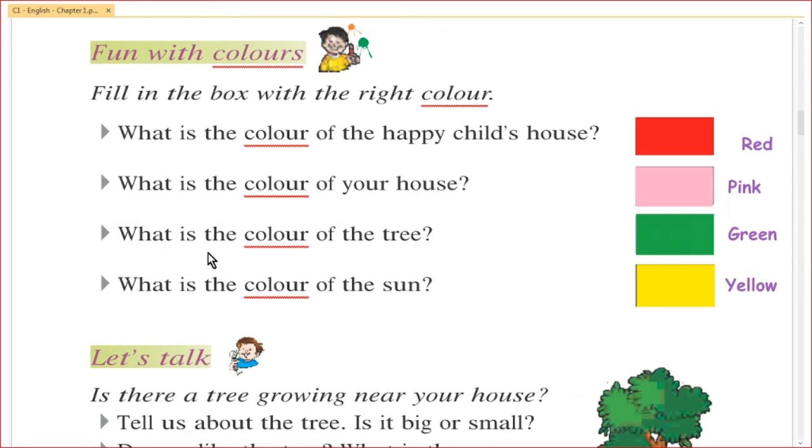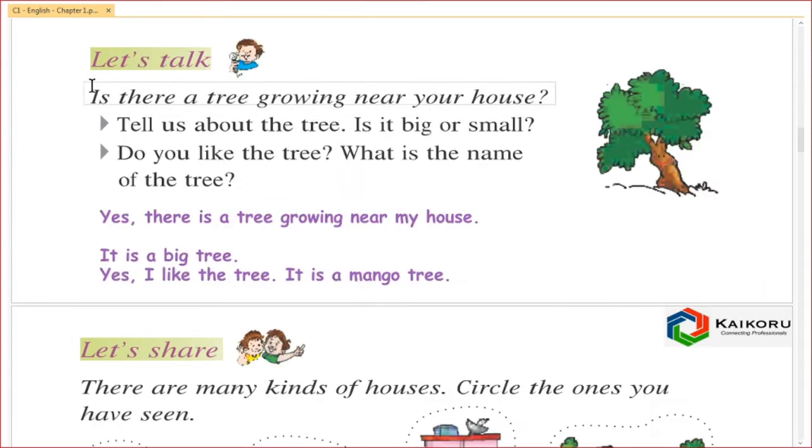P-I-N-K. What is the color of the tree? It is green. G-R-E-E-N. What is the color of the sun? It is yellow. Y-E-L-L-O-W.